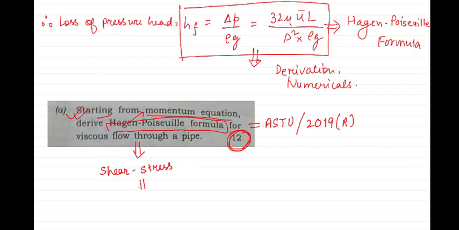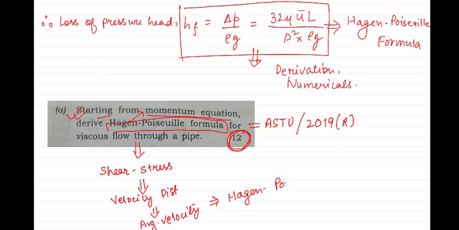Again from there we have to calculate the velocity distribution. From there we will calculate the average velocity, and using the average velocity equation we will derive the Hazen-Poiseuille formula. This will give you the total 12 marks.